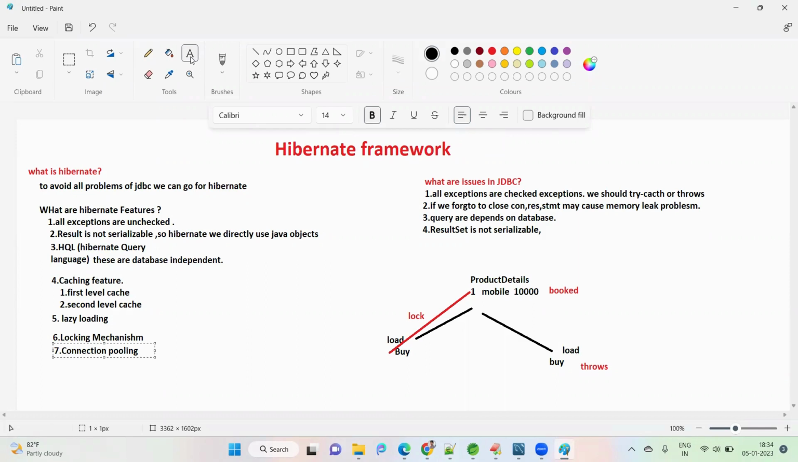Any doubts on these features? Up to here, any doubts?